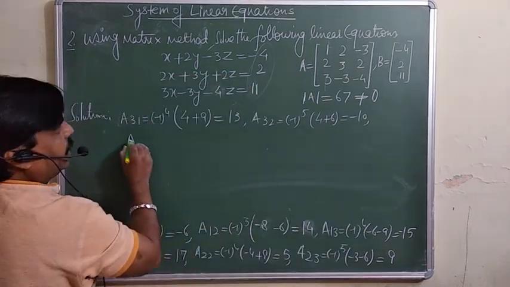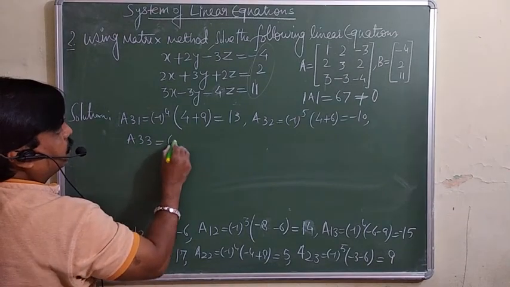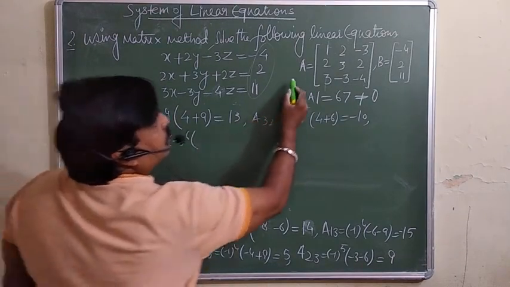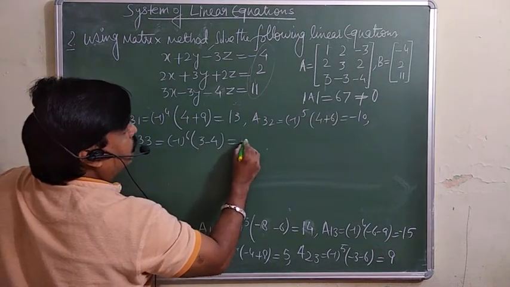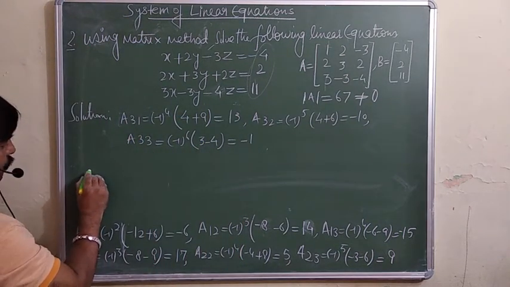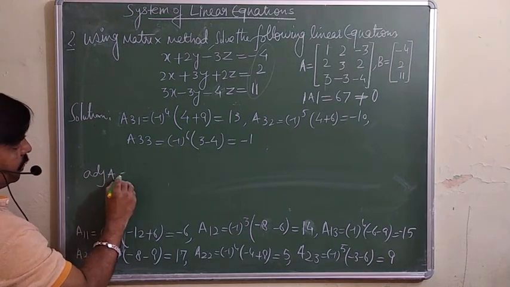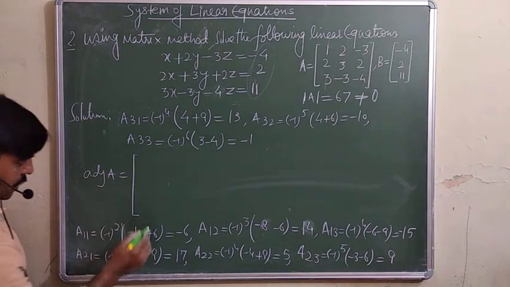And A33, that is minus 1 to the power 6. Third row, third column, so this is 3 minus 4, that is equal to minus 1. So finally, if we take the adjoint of A, that is the transpose of this one.